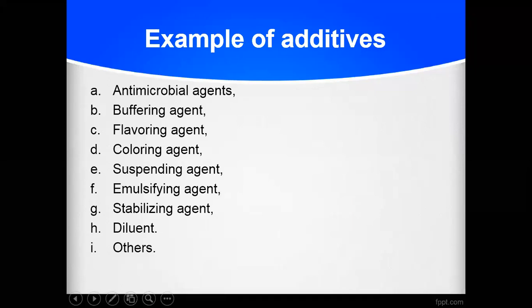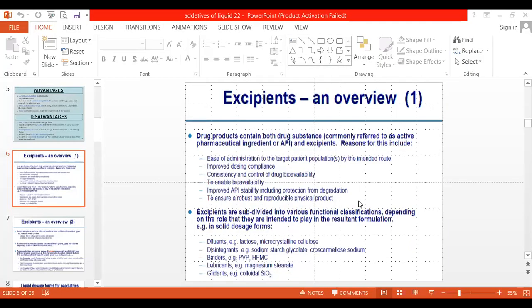Examples of additives are antimicrobial agents and buffering agents. A buffering agent is added to adjust the pH or to resist changes in the pH. Then flavoring agent, coloring agent, suspending agent, emulsifying agent, stabilizing agent, diluents, and others. So these are examples of the ingredients. In the next lecture we'll see what the inactive or non-active ingredients, additives or excipients are.